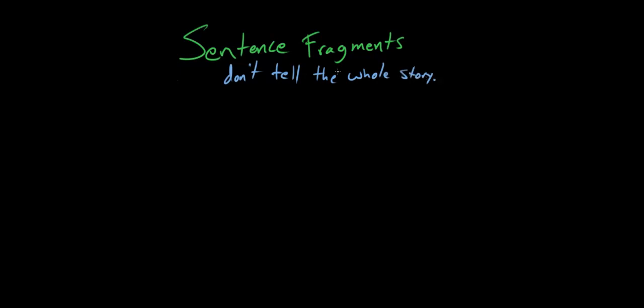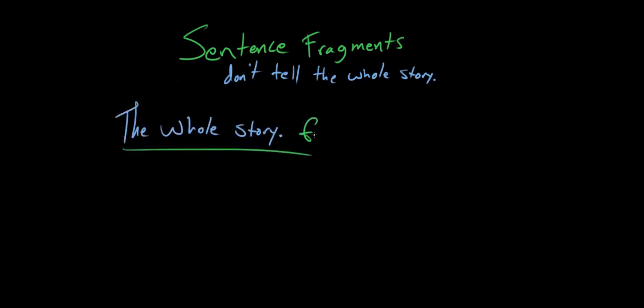The way I would put it is that a fragment is a piece of a sentence that cannot stand on its own, but nevertheless incorrectly ends with a period. So the whole story, for instance, would be a fragment. It could be a sentence, but it's missing something. Beth, what is it missing? What is the whole story missing? Well, we've got a subject, but we don't have what we would call a predicate. In other words, we're giving a subject, but we're not telling what happens to that subject.